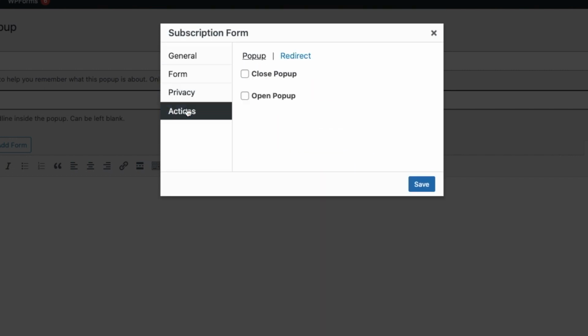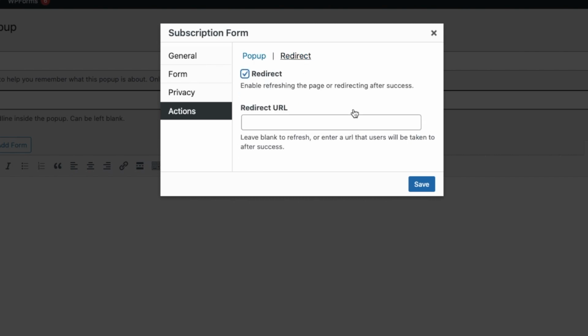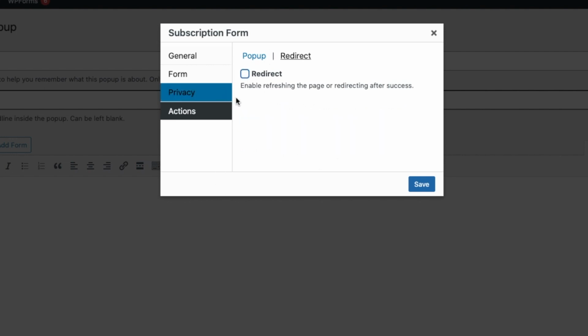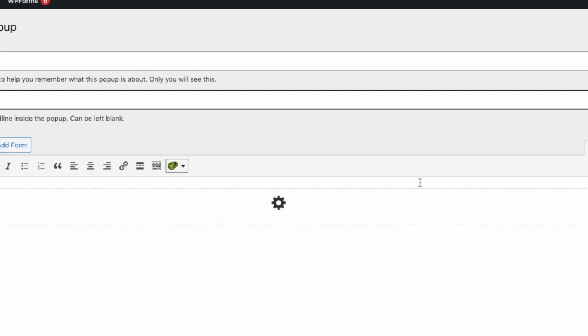Under actions in pop-up, close pop-up is the small X or cross box for when people want to close the pop-up. This is where you can delay when the close should appear, in seconds. Redirect is the page link you want people to be directed to after they've entered their information. You want to enter the link over here, but if you don't want that, just uncheck the box. And when you're all good, just click on save.